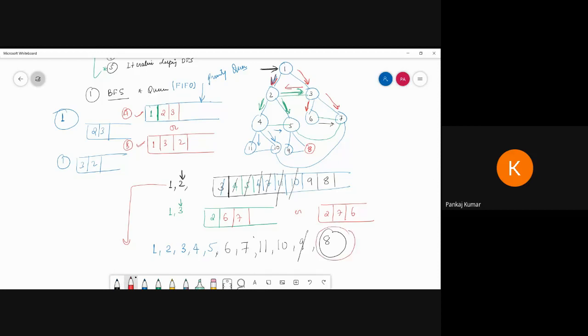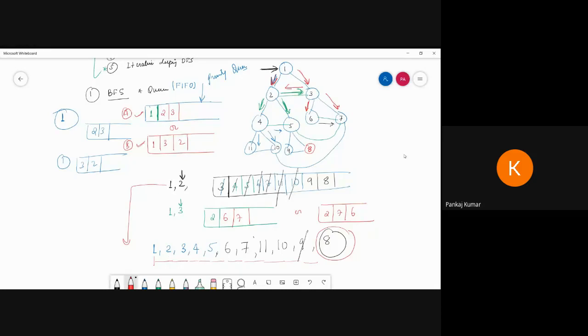So how do we traverse? 1 to 2, 2 to 3, 3 to 4, 4 to 5, 5 to 6, 6 to 7, 7 to 11, then 10, then 9, and then 8. Then we get this one. So this way we can find our goal state.